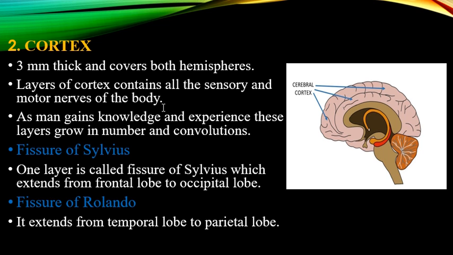All the sensory and motor nerves of the body are located in this cortex. As a man gains full knowledge, intelligence and experience, these layers or folds grow in number and size, number and convolutions.